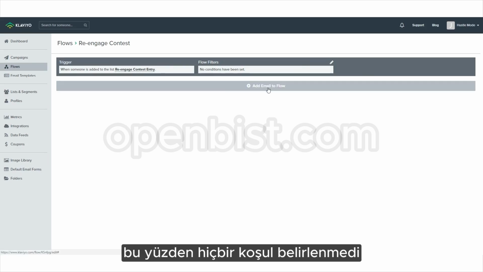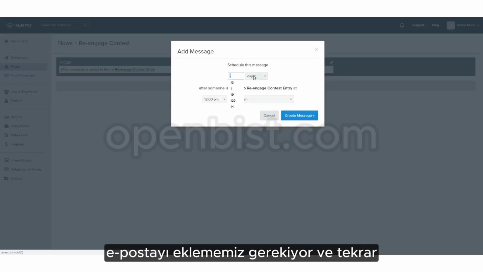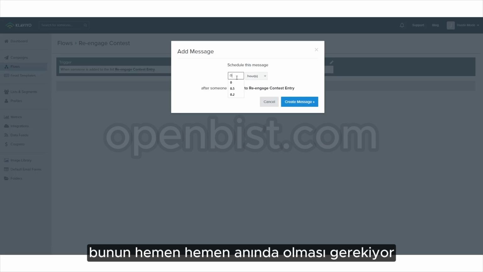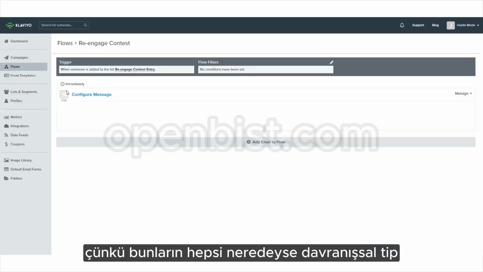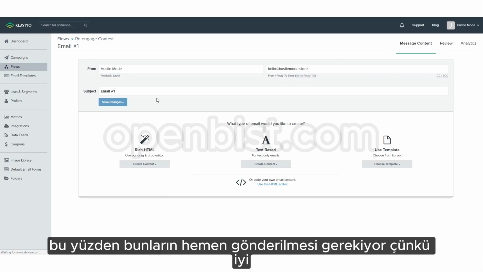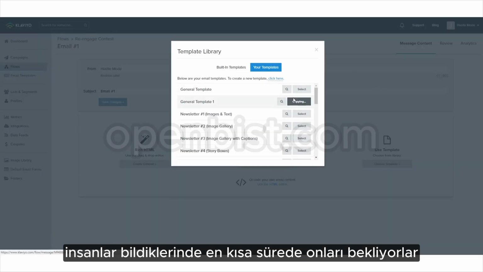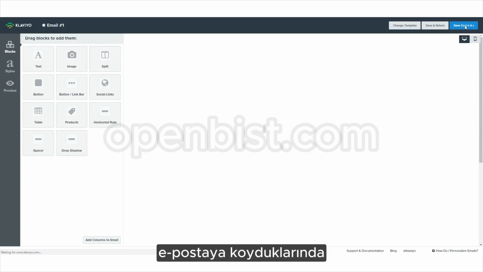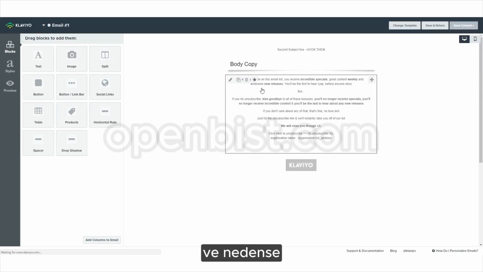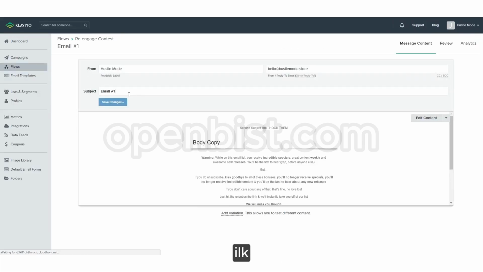So no conditions have been set. We need to add the email. And again, this one needs to be pretty much instant because these are all almost behavioral type of targeting. So these need to be sent out immediately because people are expecting them ASAP when they put in their email. So I just started up the template, and for some reason I keep forgetting to put the bloody subject line in first.